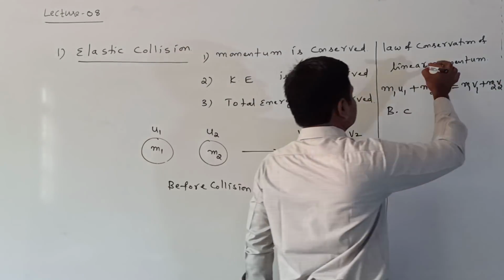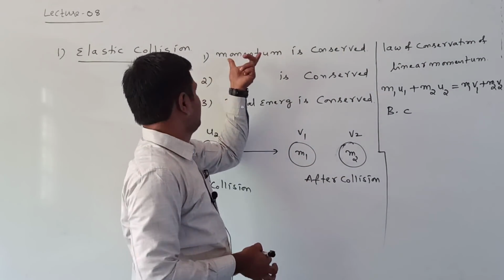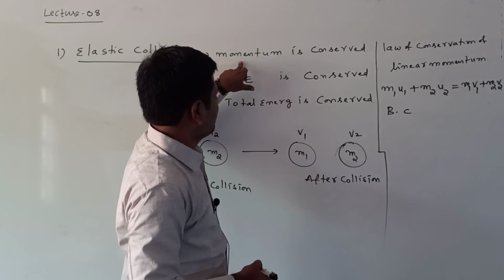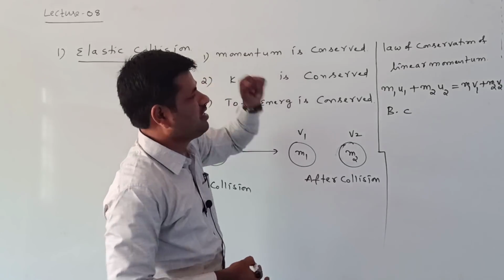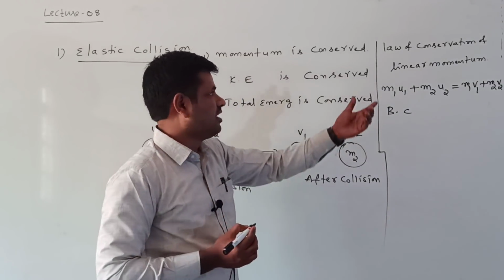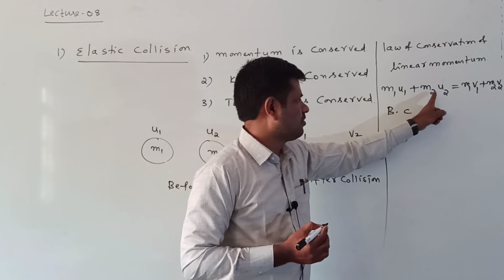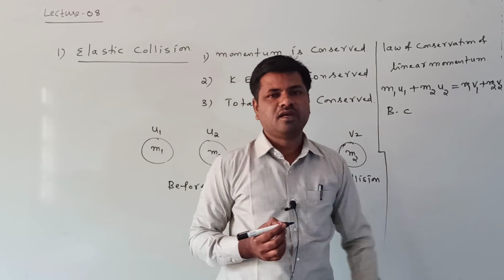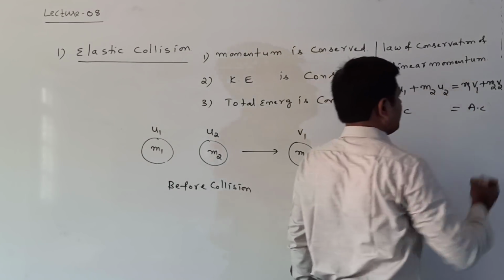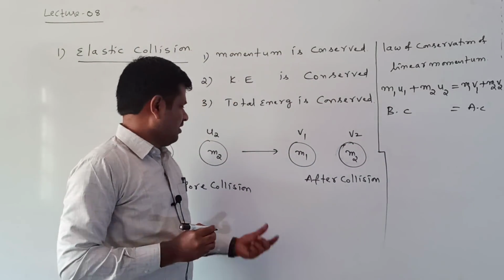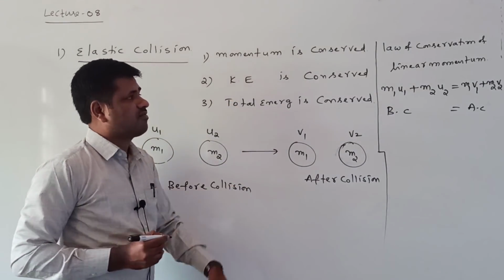This is called the law of conservation of linear momentum. It can follow in an elastic collision, where momentum is conserved. Momentum is conserved means it can follow the law of conservation of linear momentum, that is m1 u1 plus m2 u2 is equal to m1 v1 plus m2 v2. This is before collision, this is after collision. Right, clear.